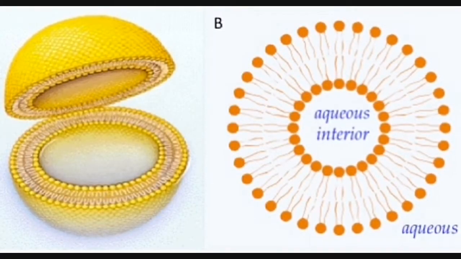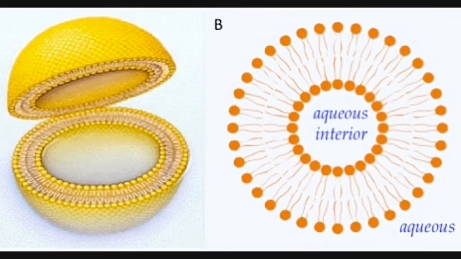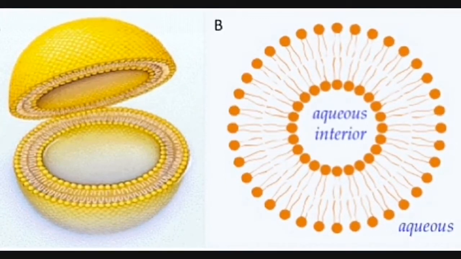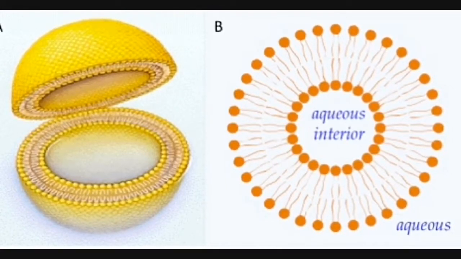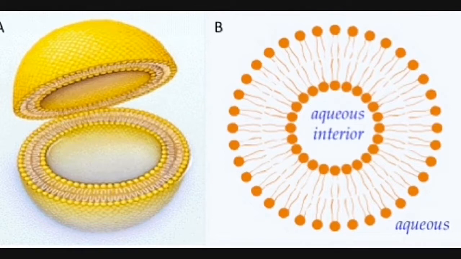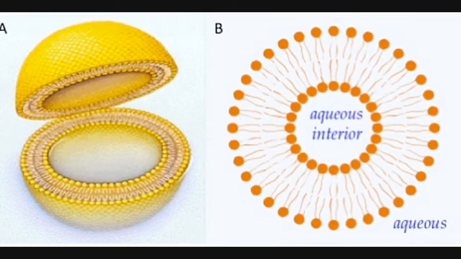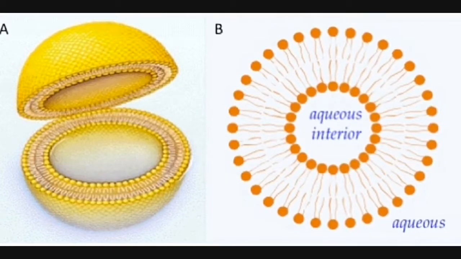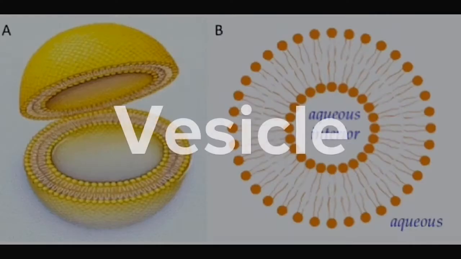Vesicles are organelles that are membrane-bound and formed by either endocytosis at the cell membrane or by the ER or Golgi complex. Notice the double ring of lipids that forms the membrane. Their job is to carry substances around the cell to different organelles. There are many types of vesicles, but here we will simplify them.